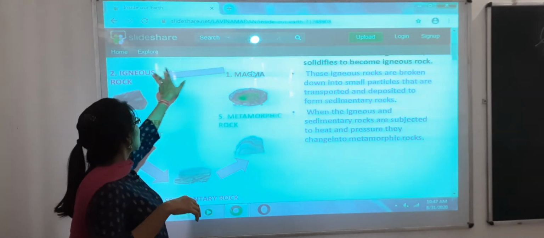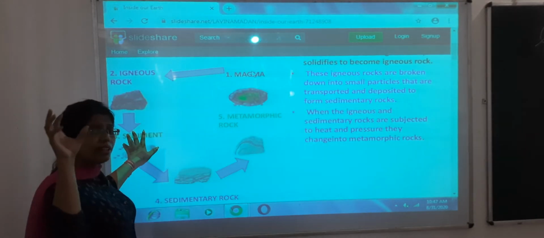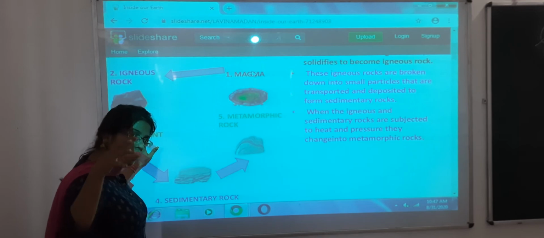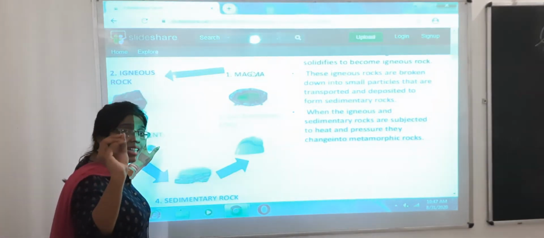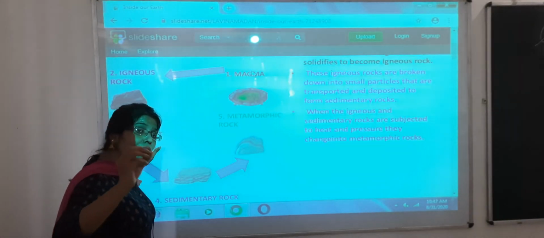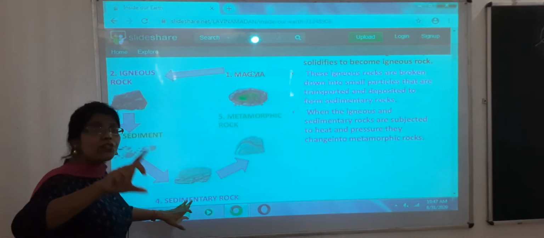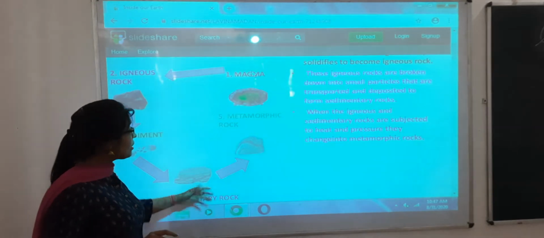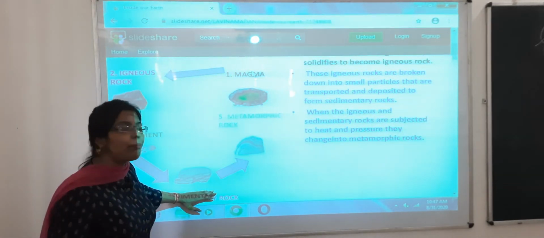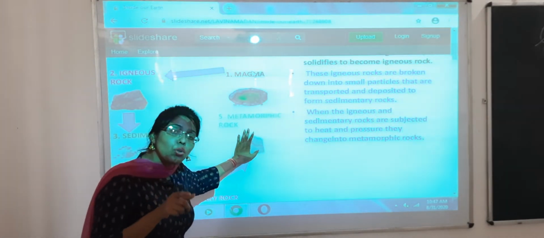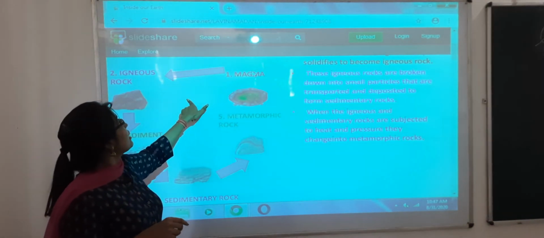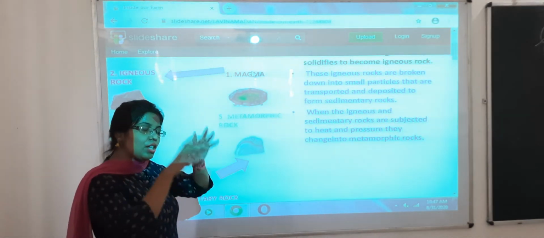Magma से igneous rock बना. Igneous rock ने क्या किया? Sediments. Igneous rock, when it is broken into smaller particles, it gives birth to sediments. Then those sediments are deposited and carried away by wind and other factors, thus forming sedimentary rocks. And when this sedimentary rock is subjected to heat and pressure, it forms metamorphic rock. So this cyclic nature thus leads to the formation of rock, or you can say a rock cycle.